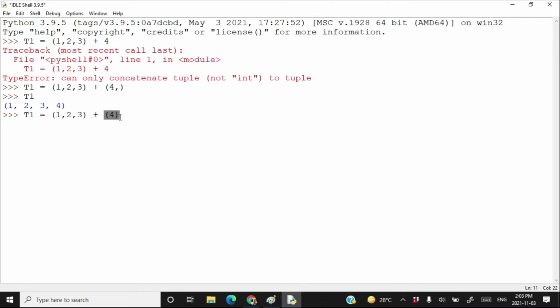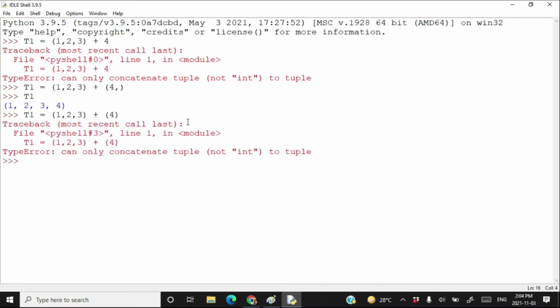This cannot be considered as tuple. A number in between parentheses has its numerical significance, arithmetic significance. This is a tuple, but this one is not a tuple. This is just a number 4. So here you get an error that an integer cannot be added to a tuple.